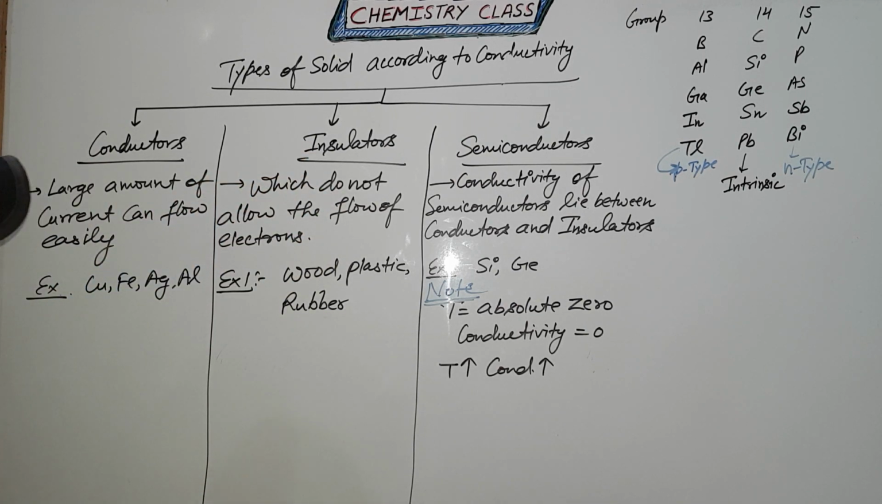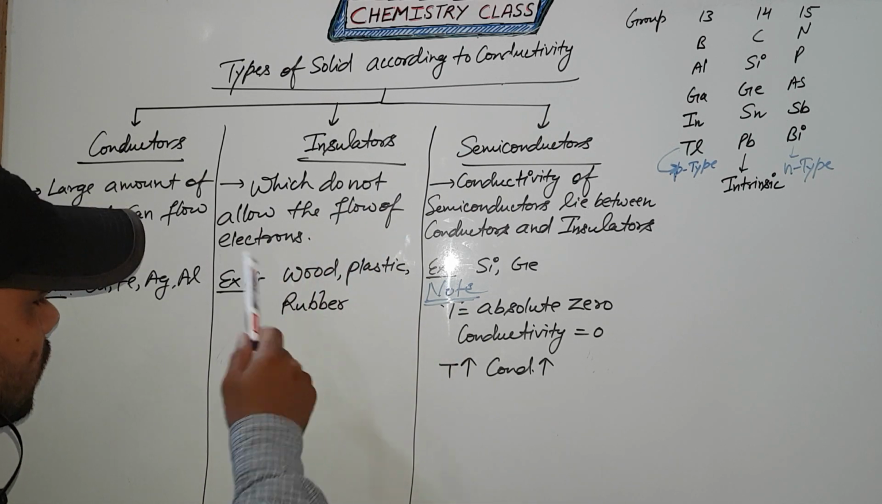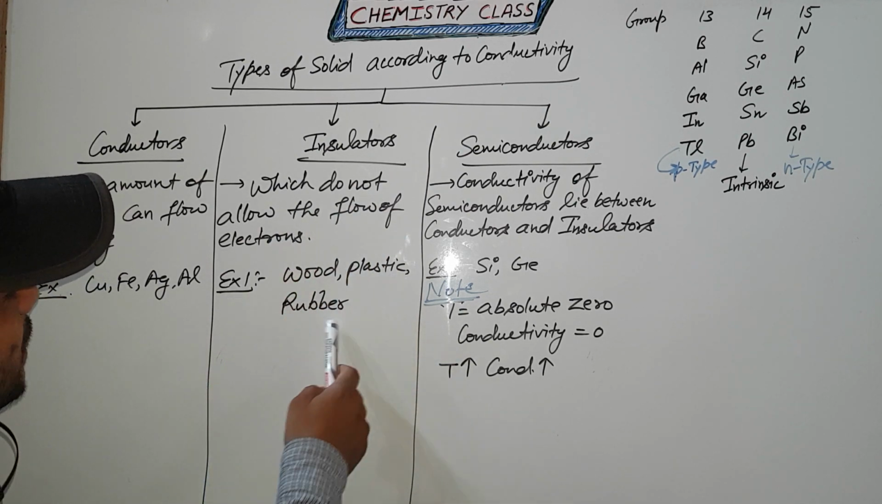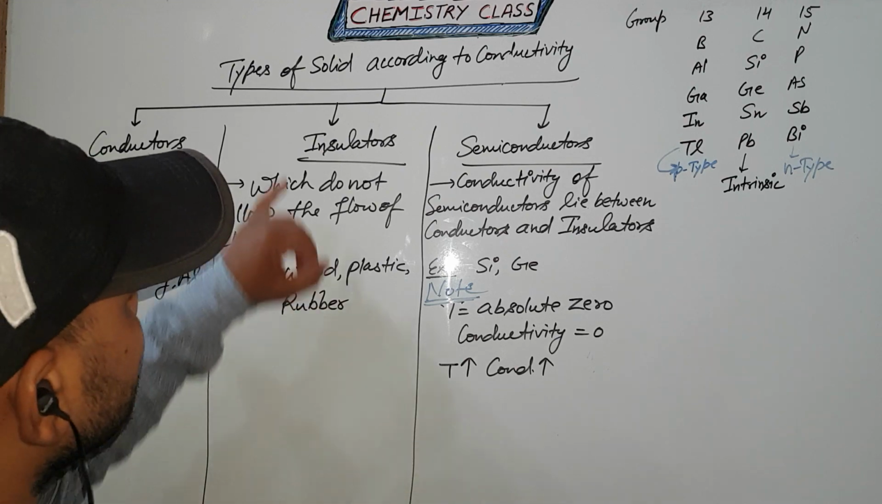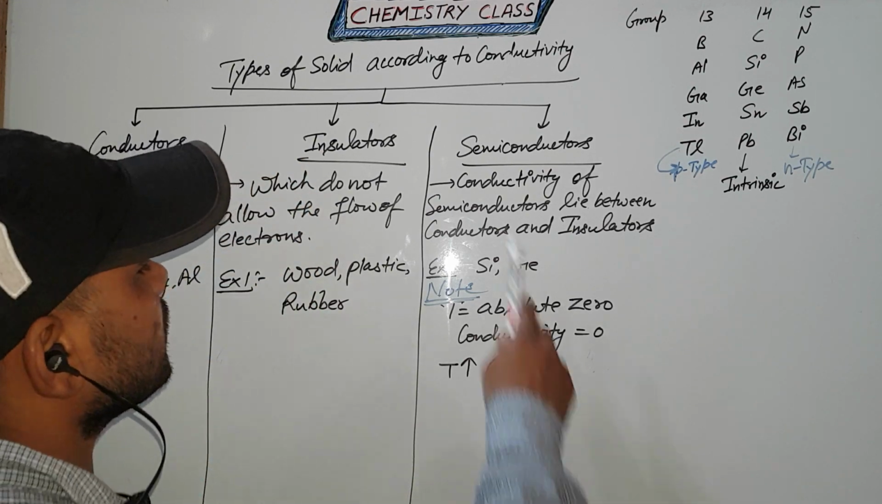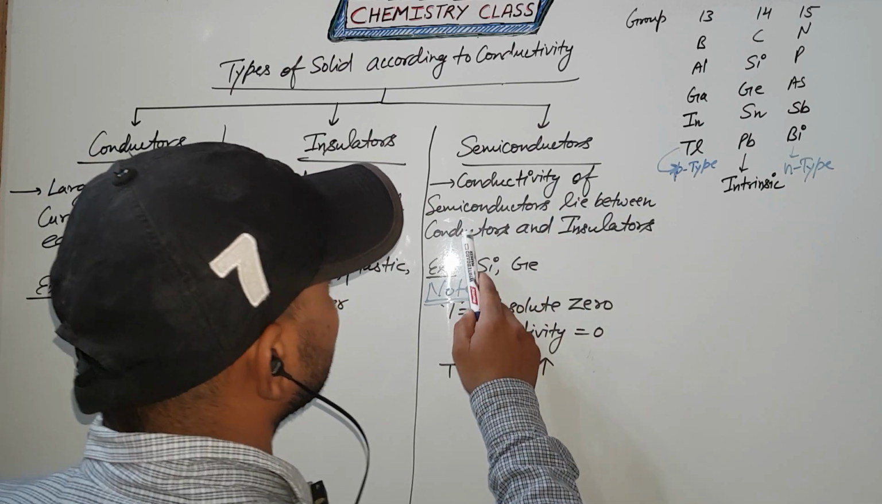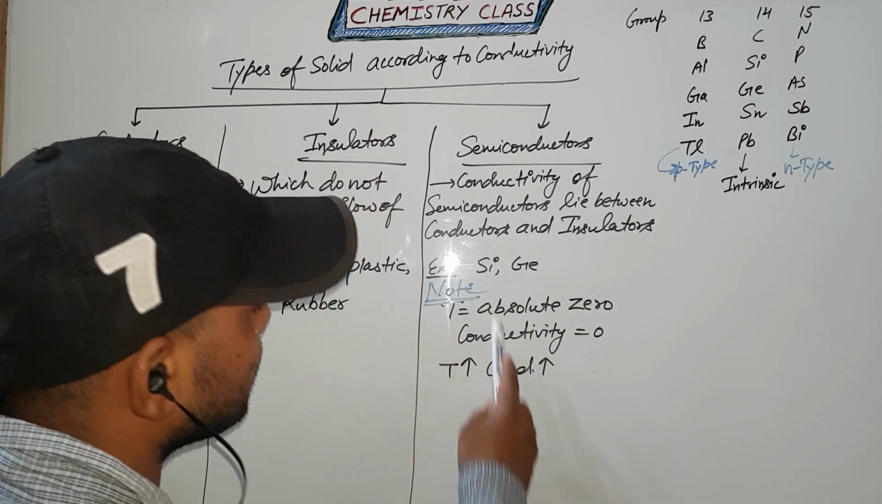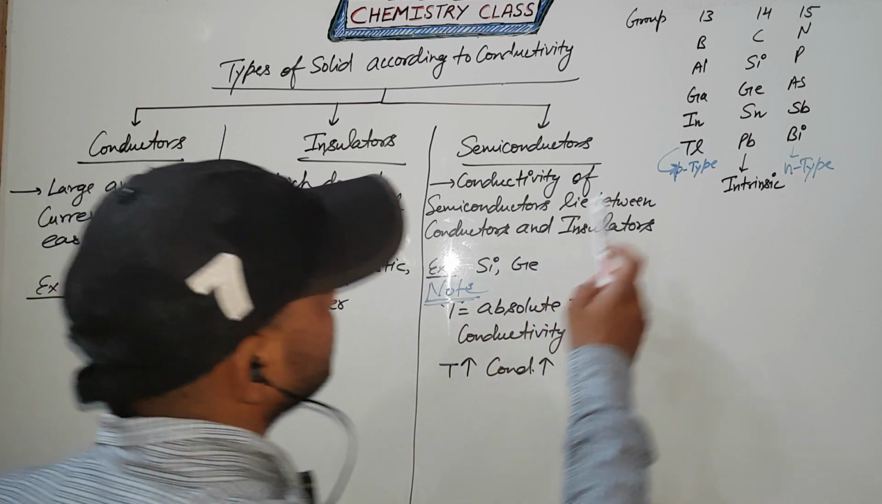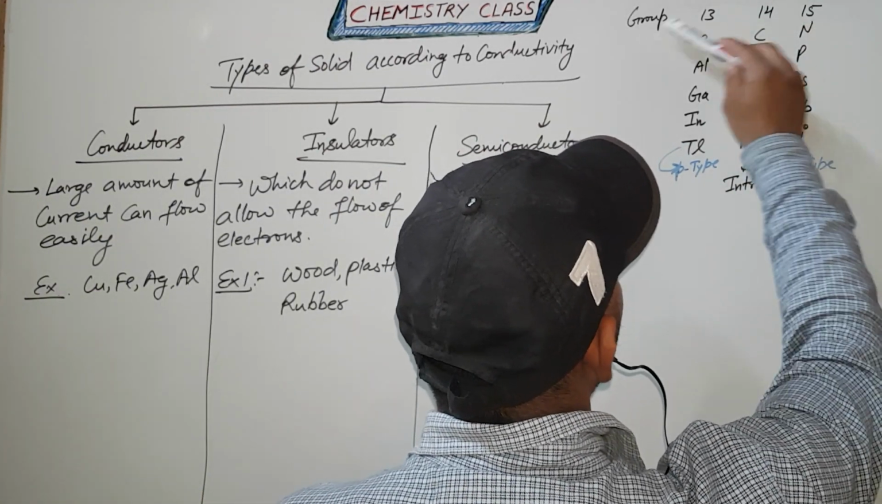Next, insulators, which do not allow the flow of electrons. Examples: wood, plastic and rubber. These are known as insulators. Semiconductors: the conductivity of a semiconductor lies between conductors and insulators. Examples: silicon and germanium. Silicon and germanium belong to group 14 elements.